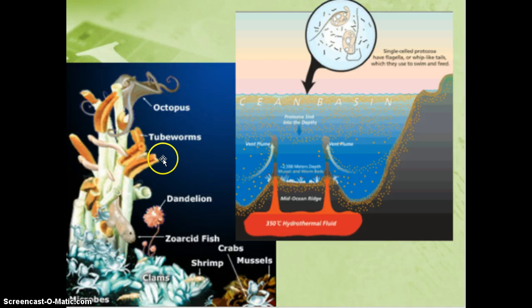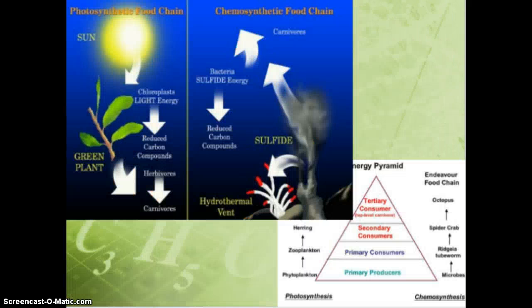And you don't see any algae, you don't see any plants or anything that's photosynthetic. It's these bacteria that actually live inside some of the other organisms, like the tube worms, that are creating all of the food for this entire ecosystem. So it's pretty interesting. So take a second, kind of compare what happens differently in chemosynthesis versus photosynthesis. This is something that you need to know the difference between.